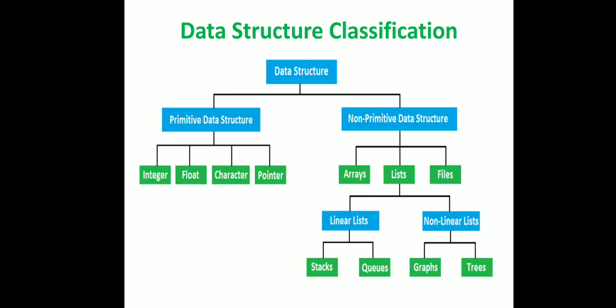Now list, if we consider, is again classified into two types. One is linear list and the second is non-linear list. Linear means data items are arranged one after another, in sequence. Non-linear list means elements are arranged in a non-sequential fashion.